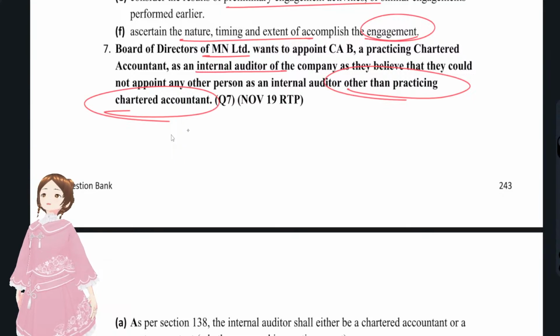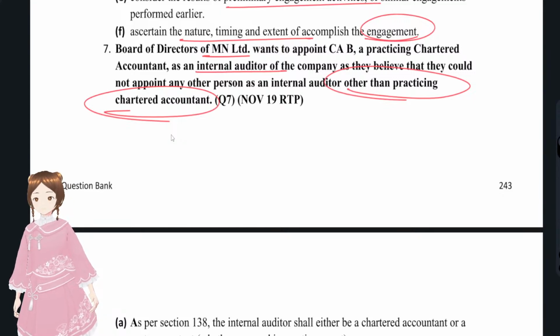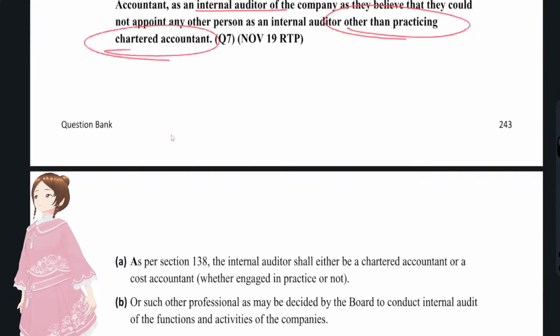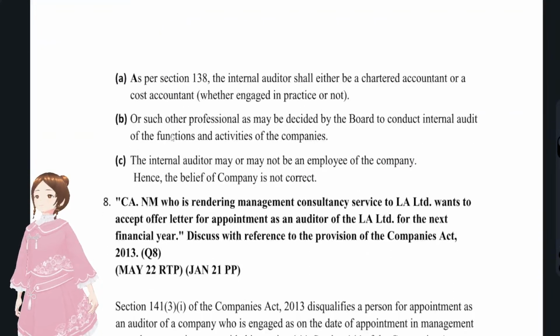You see, if it's an electricity company, it is better to appoint somebody who is very well known with that electricity industry rather than a CA in practice, right? So whoever is most eligible has to be appointed as an internal auditor.